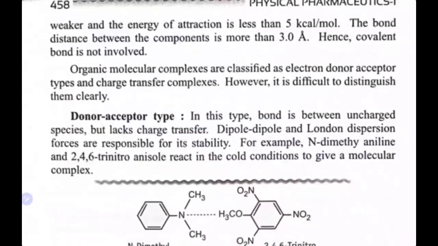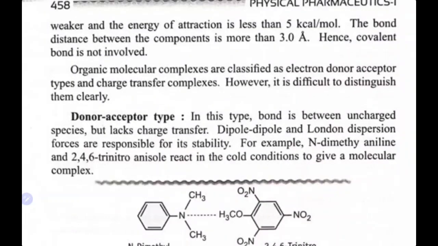Okay, then, the force is less than, the energy is less than 5 kilocalorie per mole. The bond distance of the component is more than 3 angstroms. So, to form a stronger bond, the distance will be less. To form a weaker bond, obviously the bond distance will be more. Hence, the covalent bond is not involved, because it is more than 3 angstroms. If less than that, the covalent bond will be involved.